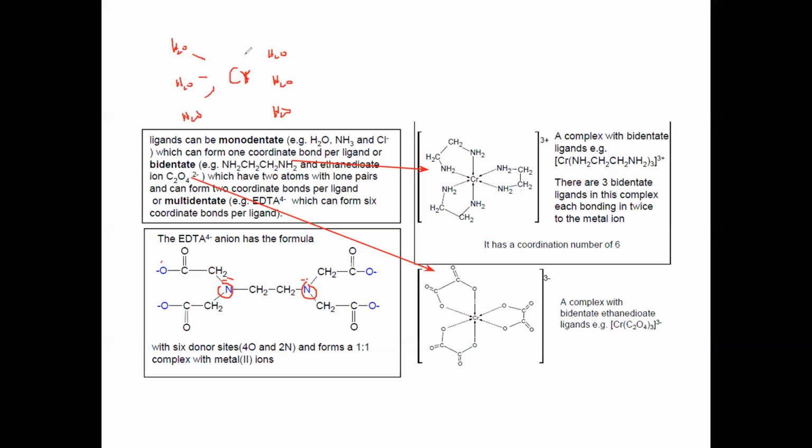One, two, 3, 4, 5, 6. So 6 ligands can attach.